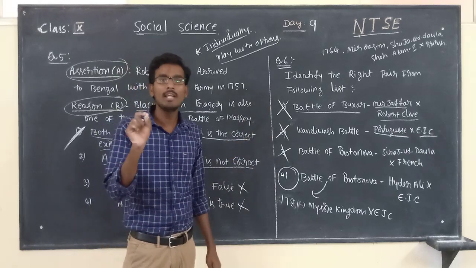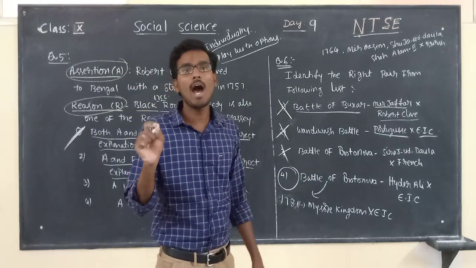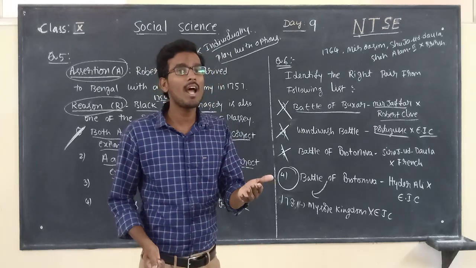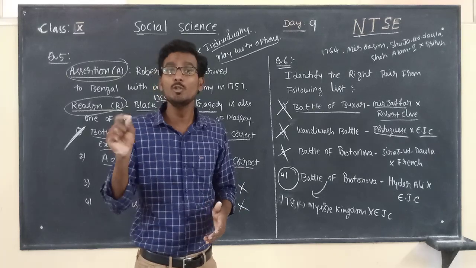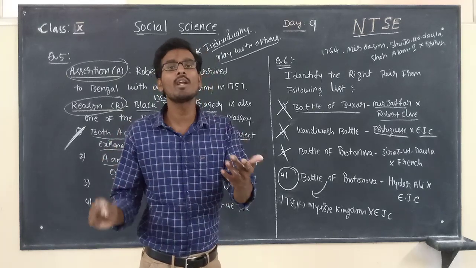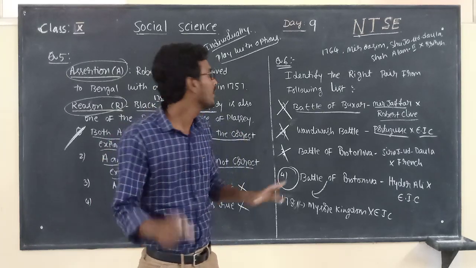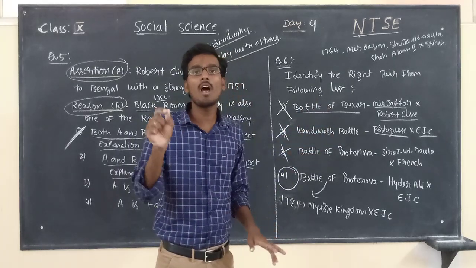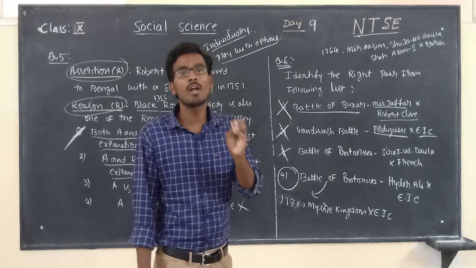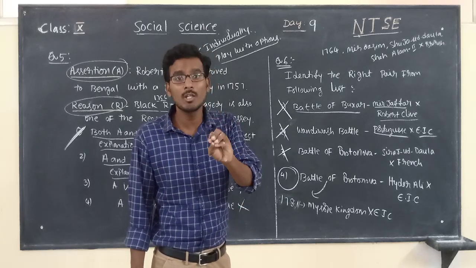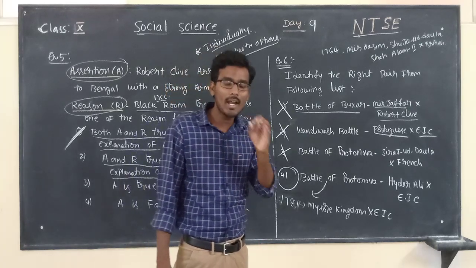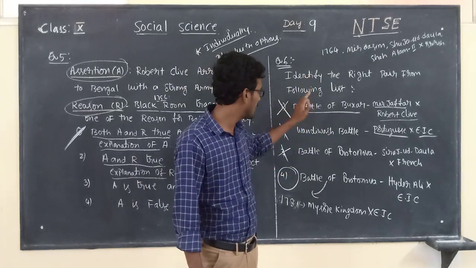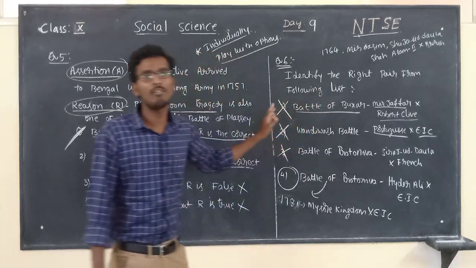So dear children, here also we must give the answer by elimination method. Options which are not correct, those options you must eliminate with your information. That is the reason why you must know every piece of information about every battle along with the years, then only you are eligible to find the answer. You are able to find the correct answer for the particular question. So this is the question type, match the following.